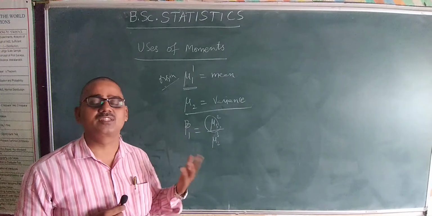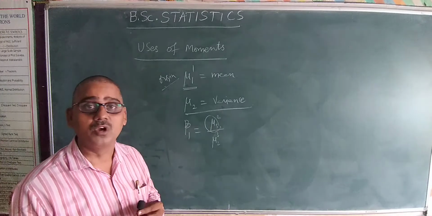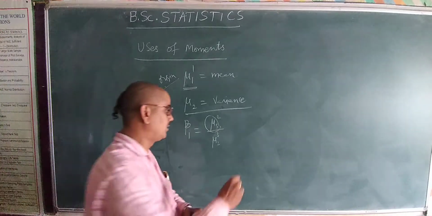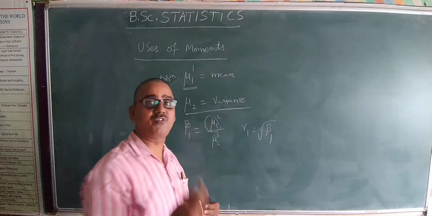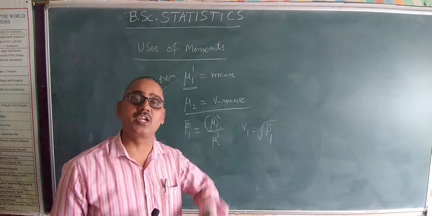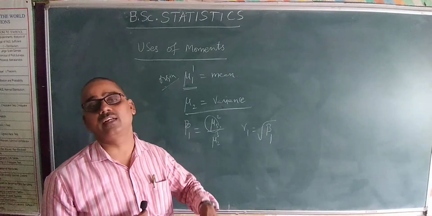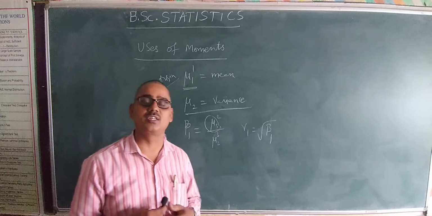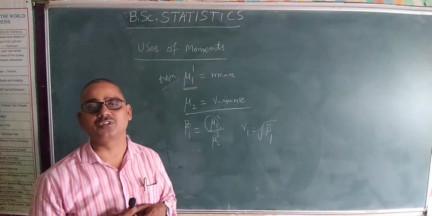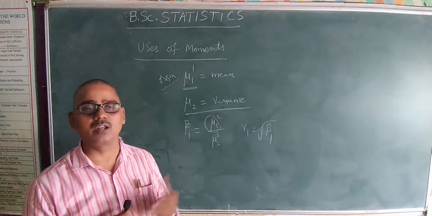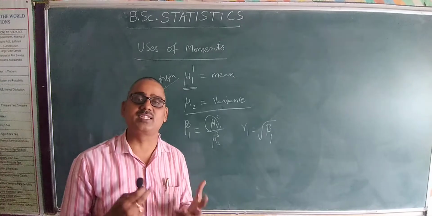Positive skewness and negative skewness are calculated from another particular value. It is gamma 1, which is equal to root beta 1, from which you can specify positive skewness or negative skewness. If it is negative, then it is negative skewness. If positive, it is a positively skewed distribution. Zero means a symmetrical distribution. Like that we can identify which type of skewness it is.